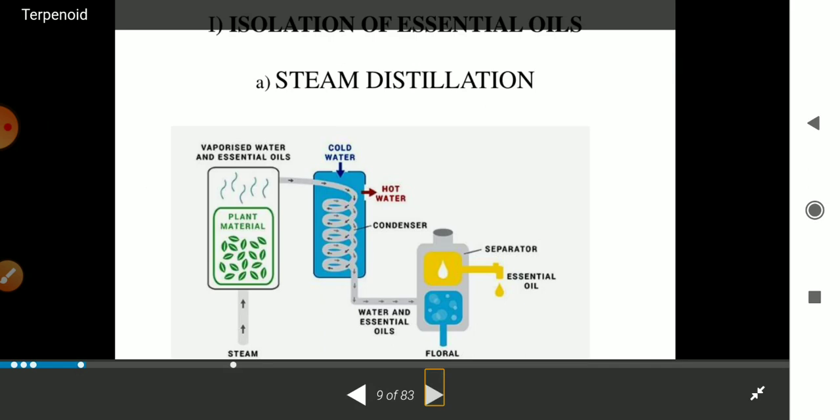So this kind of method is used for the steam distillation process. In this process, you can see here the vaporized water is here, and the condenser is present with the hot water and the cold water combination. You can separate the essential oil from the steam distillation process.